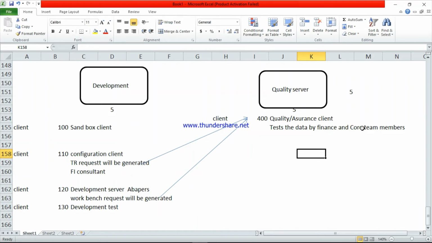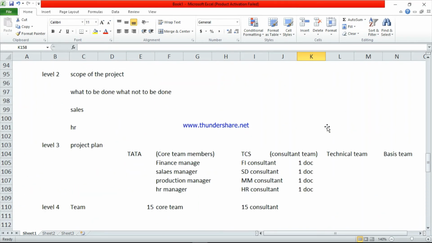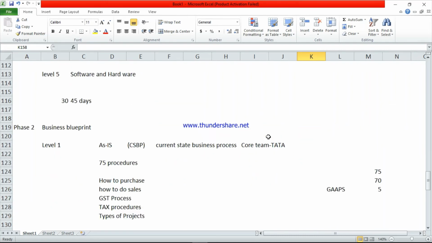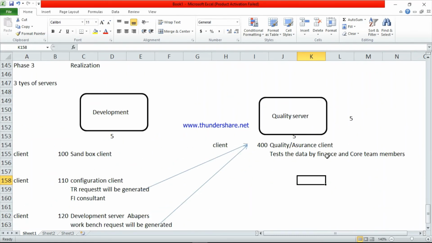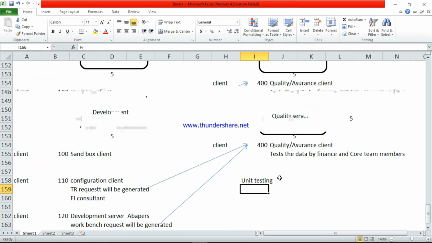This is the process. First the finance person. These finance persons are from TCS. First, TCS employees will check the data, the FI consultant from TCS. If everything is okay, then only the core team, the client persons, will check the data. This is a very important phase. See here, again there are two phases. So directly they cannot check the data. The first one is unit testing. So this is the first client in the quality server. Client 400 means they will do the testing like this.